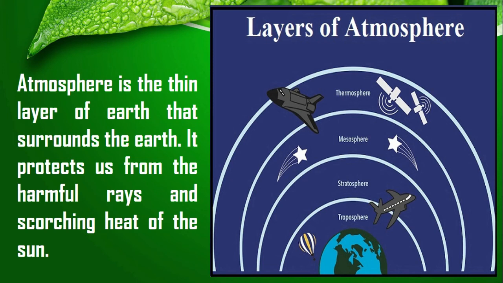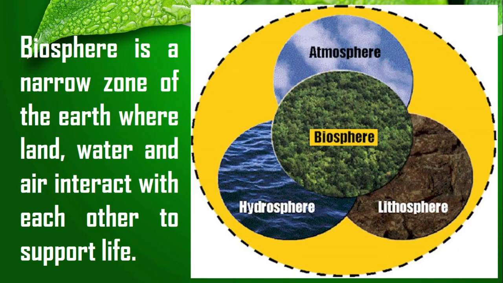Let's move to the last and fourth domain of the natural environment, that is biosphere. As we all know, bio, B-I-O, means life. So biosphere is a very narrow zone on the earth where land, water and air interact with each other to support life. So this is the biosphere as you see in this diagram.